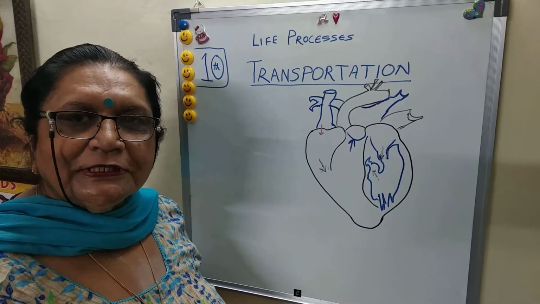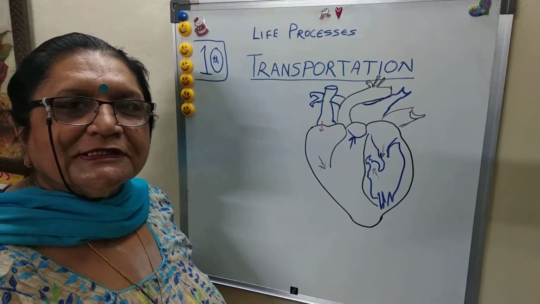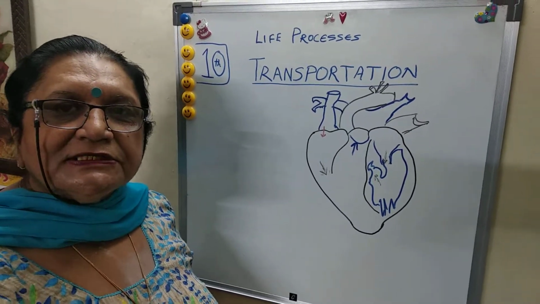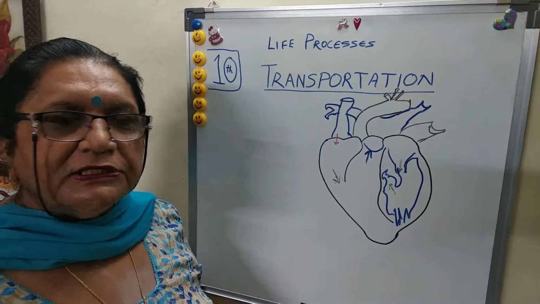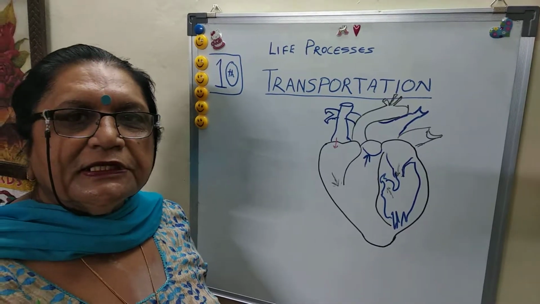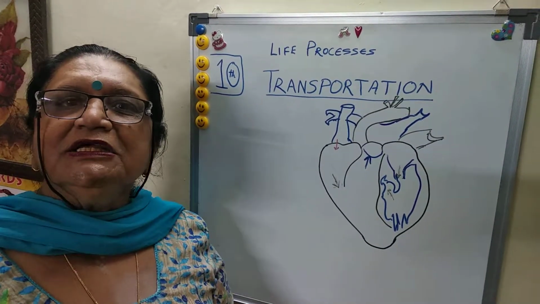Nanda biology tutorial. Today we will discuss the continued chapter of life processes, that is transportation. I think previously I have discussed nutrition, the life process, second respiration, third is transportation. Two topics are there, one is human being, second is plant. So today we will discuss transportation in human being.